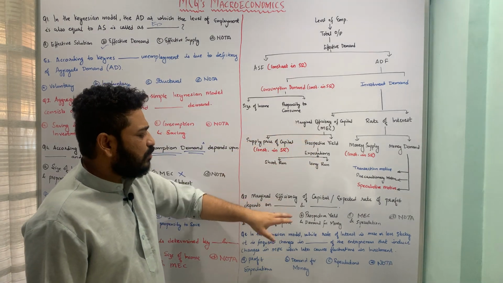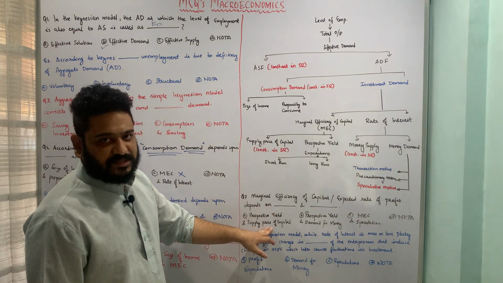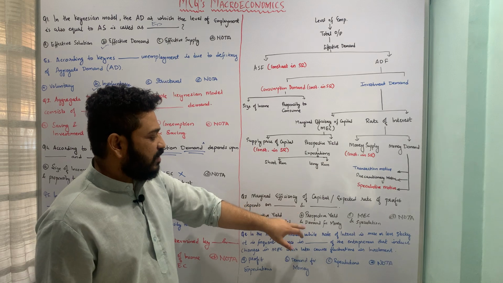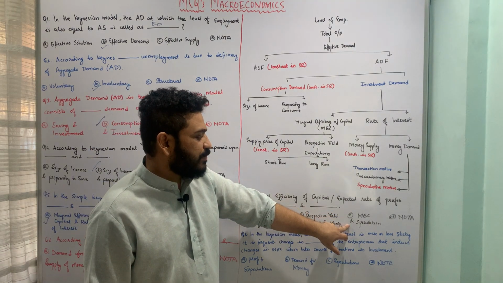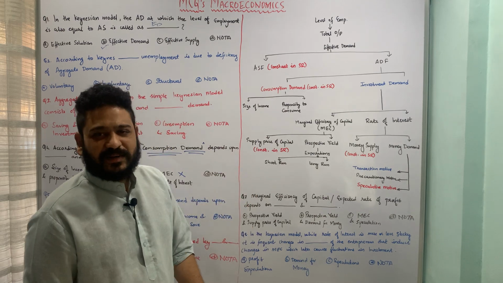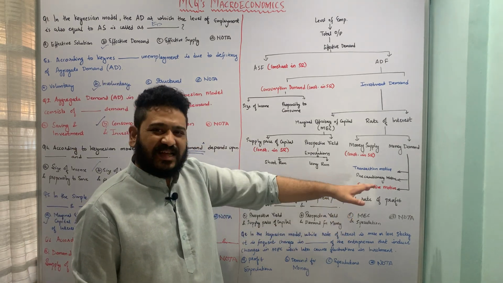And let us look at now the options available to us. The first option is prospective yield and supply price of capital. The second is prospective yield and demand for money. The third is marginal efficiency of capital and speculation. Marginal efficiency of capital does not depend upon itself and the speculation, so this is obsolete. Last is none of the above.